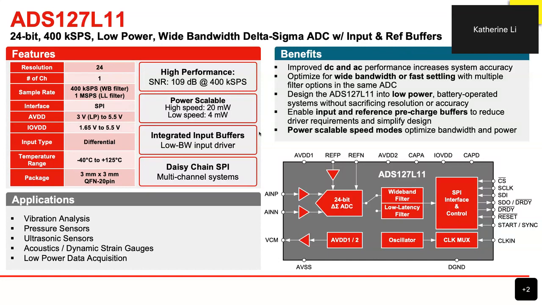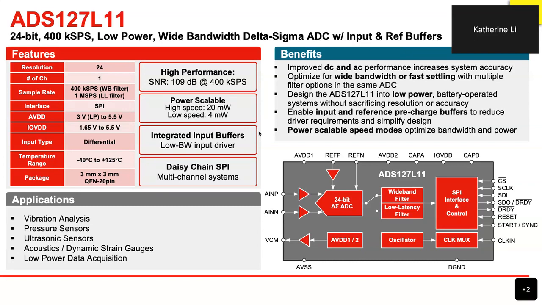This is a flagship device, as I mentioned, based on the new process technology from TI, which enables us to release this product in the smallest size, a 3x3 QFN package, which is the industry's smallest for this class of ADC, and it offers half the power and much wider bandwidth compared to the nearby competition.